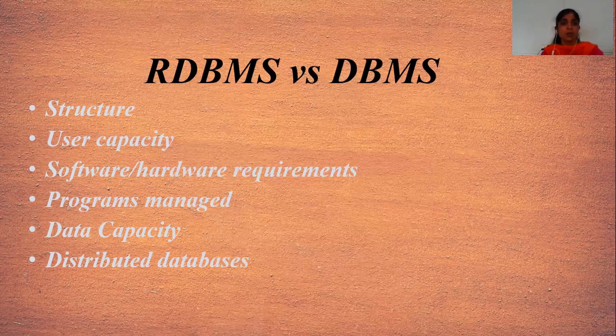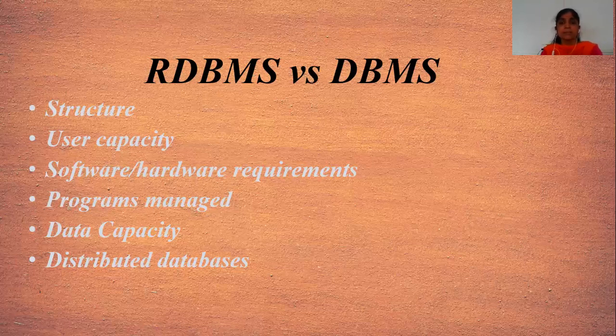The next one is software and hardware requirements. In DBMS, software and hardware requirements are low, but in RDBMS, software and hardware requirements are high. The next one is program managed. DBMS maintains the database within the computer network and system hard disk, and RDBMS manages the relationship between its incorporated tables of data. The next one is data capacity.